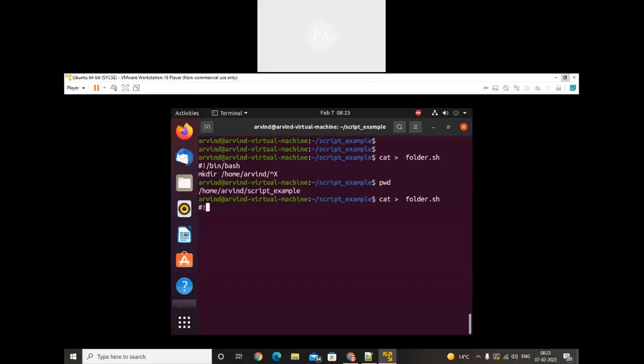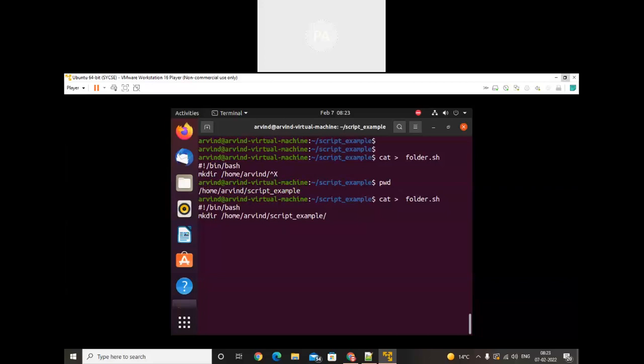Hash exclamation mark slash bin slash bash. With that, I want to use this command mkdir. I want to create a folder with mkdir inside this path. So I will copy that. Control insert to copy, and Shift insert to paste. Okay.